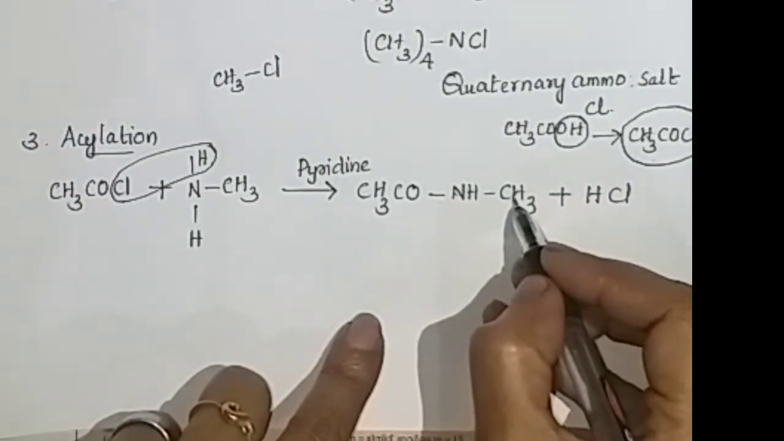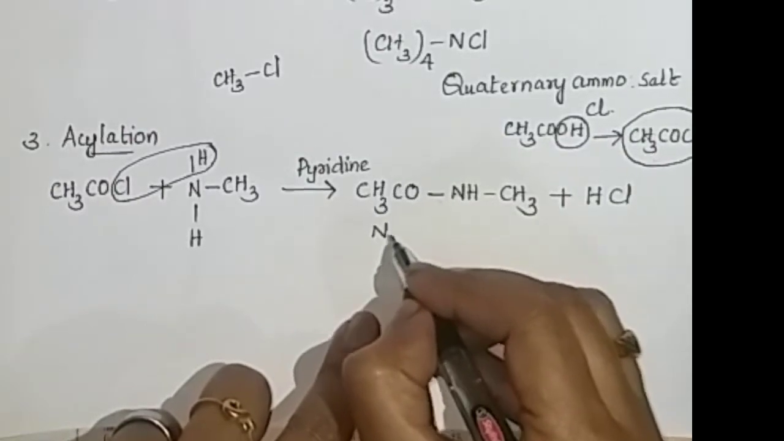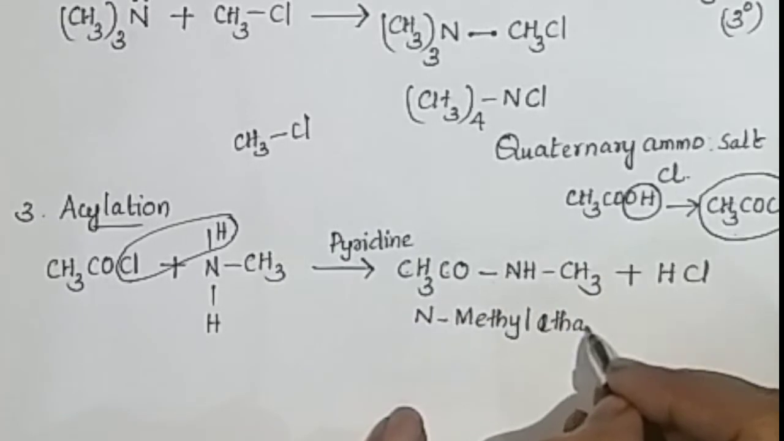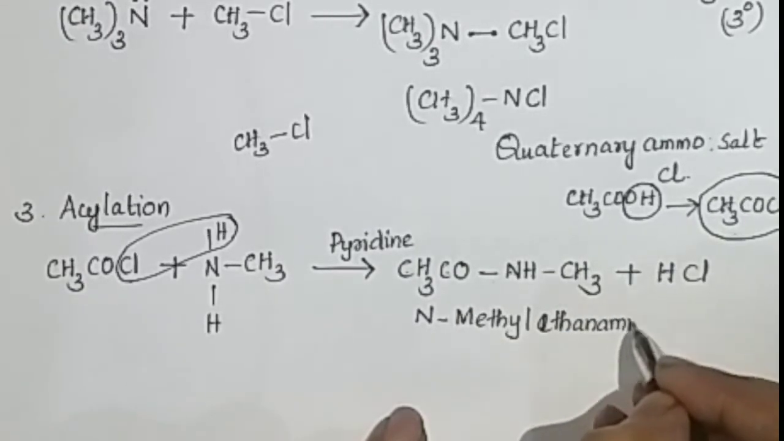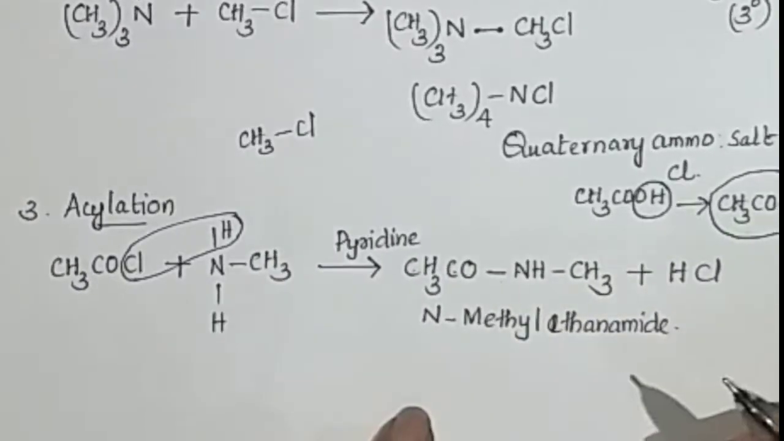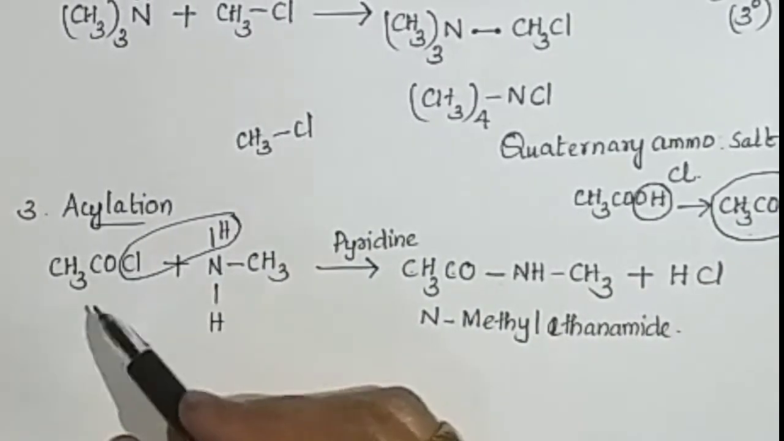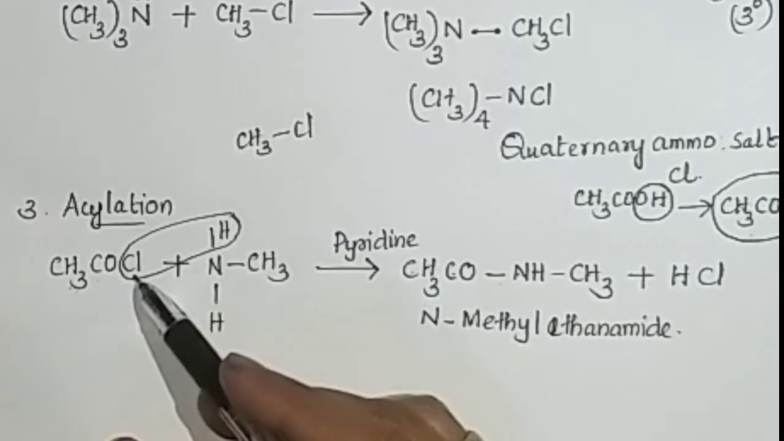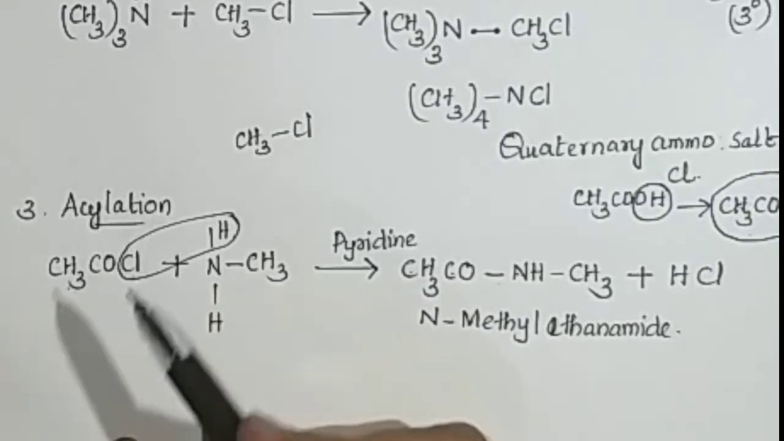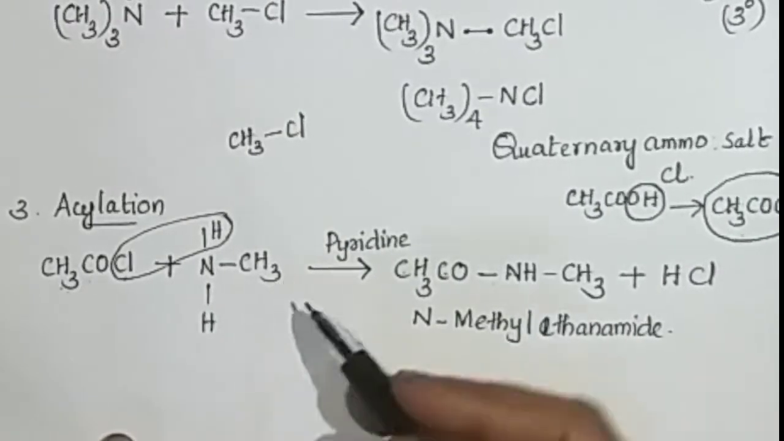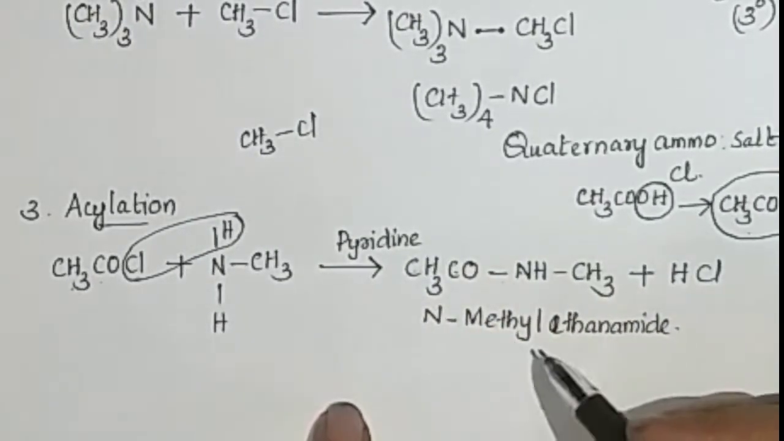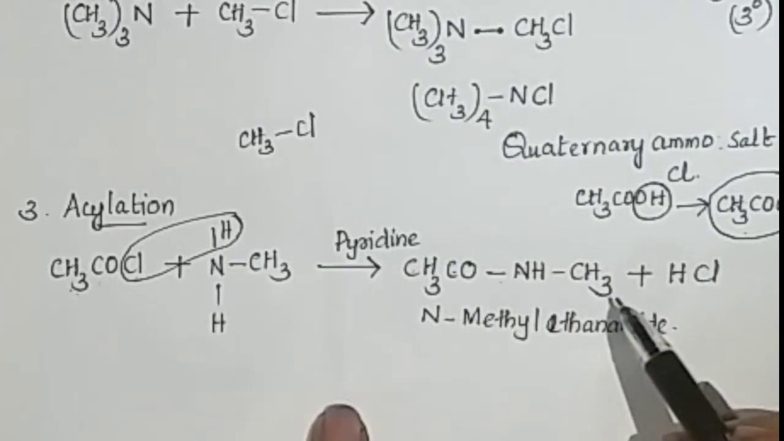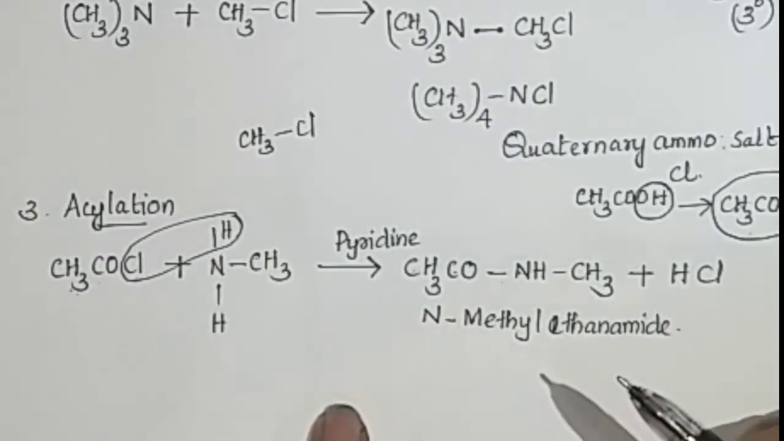N-methyl: in nitrogen the methyl group is attached, so it can be written as N-methyl ethanamide. Here acylation means treating with acid chloride CH3COCl, acid chloride or acyl chloride. This is known as acylation: plus amine in the presence of pyridine, then we get the corresponding amides, CH3CONHCH3 plus HCl.